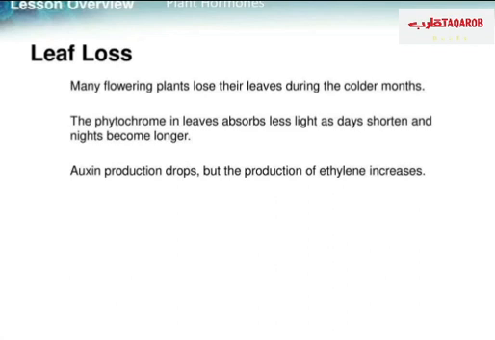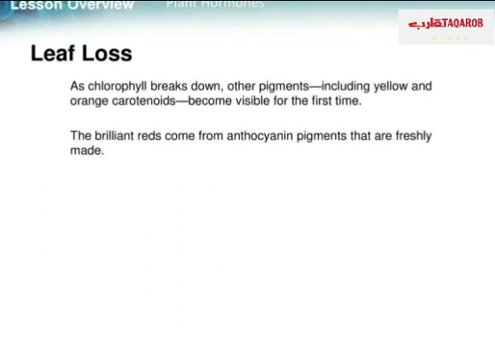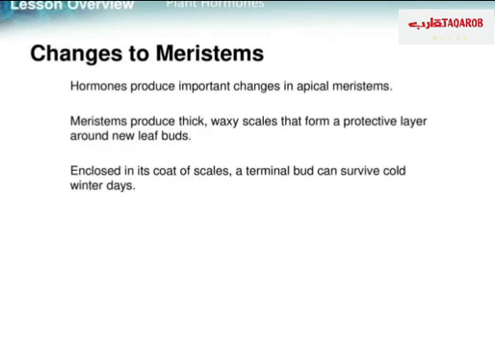The phytochrome in leaves absorbs less light as days shorten and nights become longer. Oxygen production will drop, but the production of ethylene increases. As chlorophyll breaks down, other pigments including yellow and orange carotenoids become visible for the first time. The brilliant reds come from anthocyanin pigments that are freshly made.